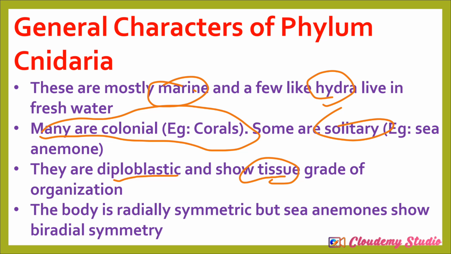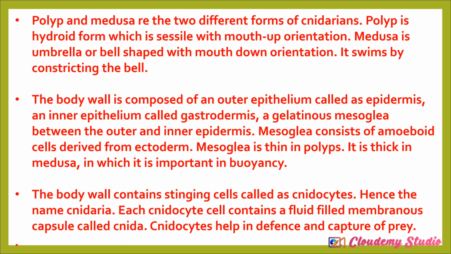The body is radially symmetrical, but the sea anemones, also known as anthozoans, show biradial symmetry. So they are radially symmetrical, but they have an exception, which is sea anemones. Anthozoa shows biradial symmetry.